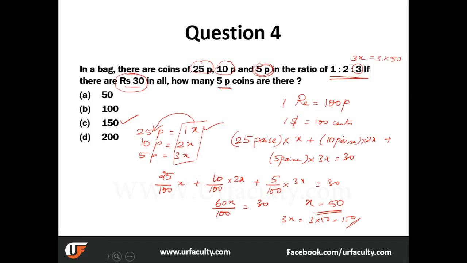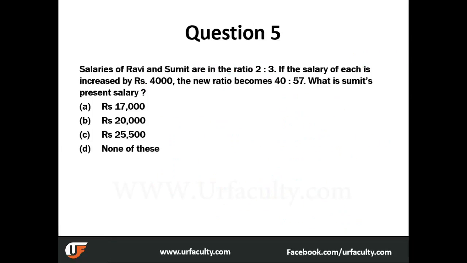Okay, moving on. Salaries of Ravi and Sumit are in the ratio of 2:3. The salary of each is increased by 4,000. The ratio becomes 40:57. What is Sumit's present salary? It's a very straightforward question. I think it's very easy for you if you closely watched how we have done the earlier problem. I'll just quickly start writing it.